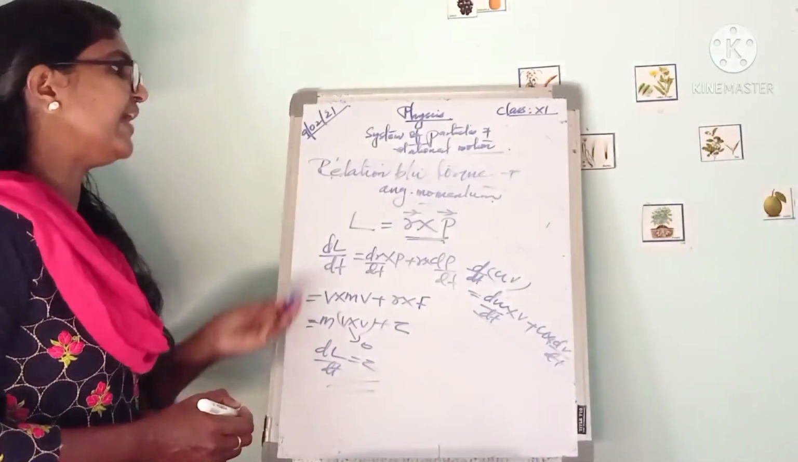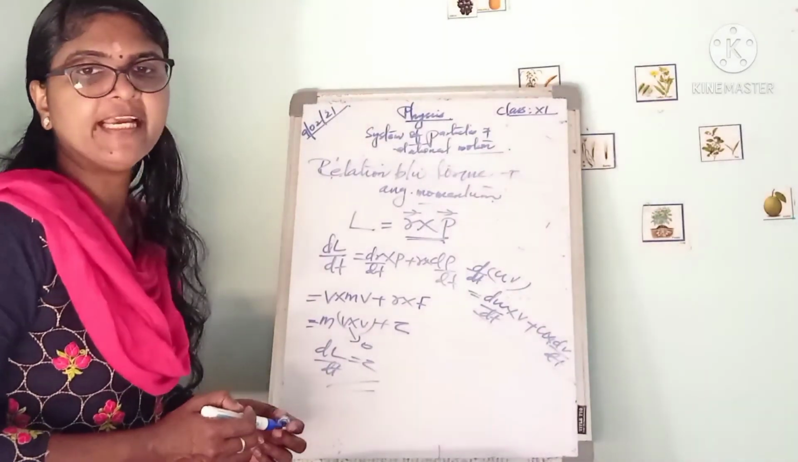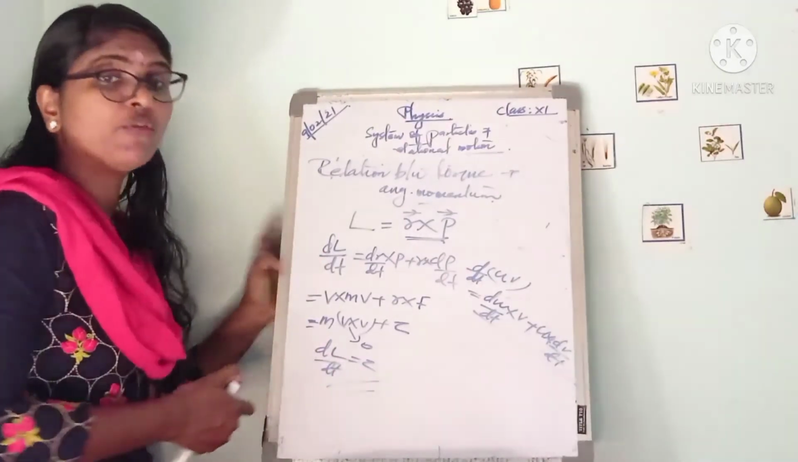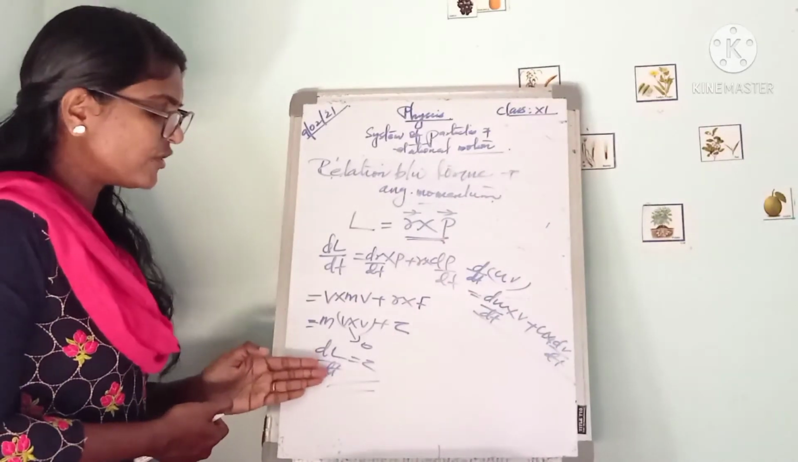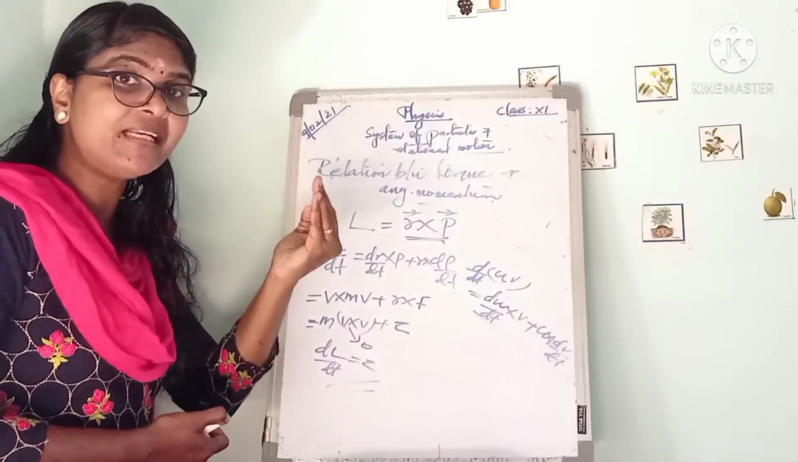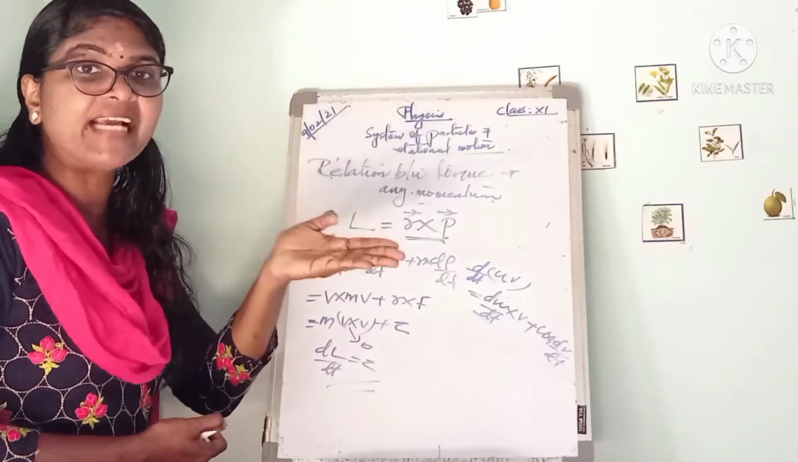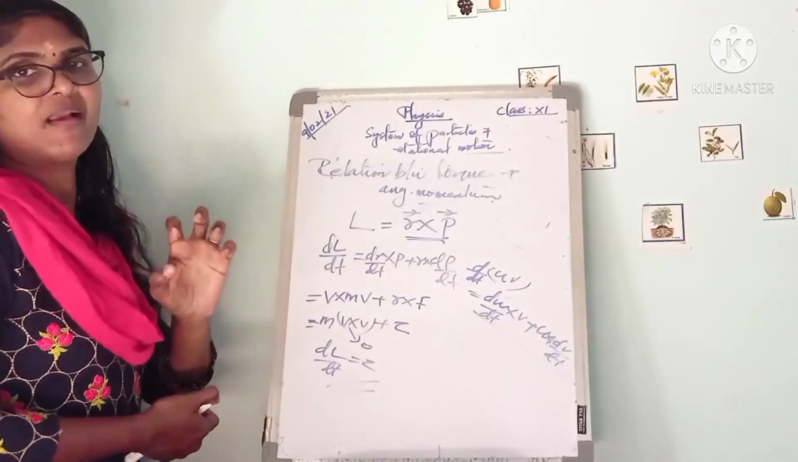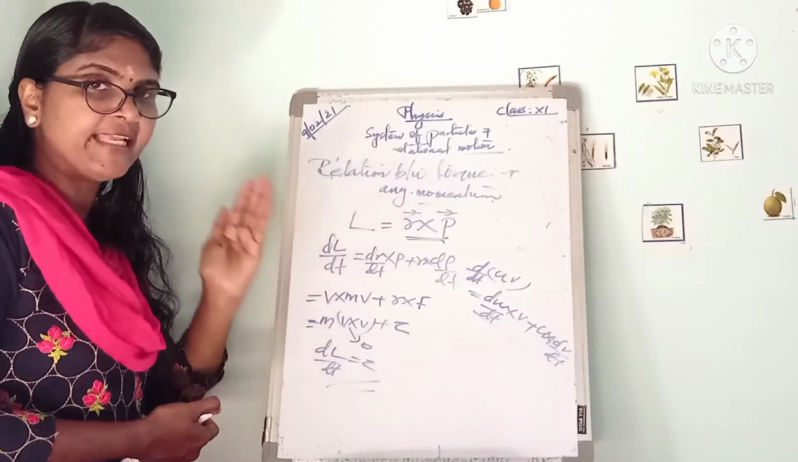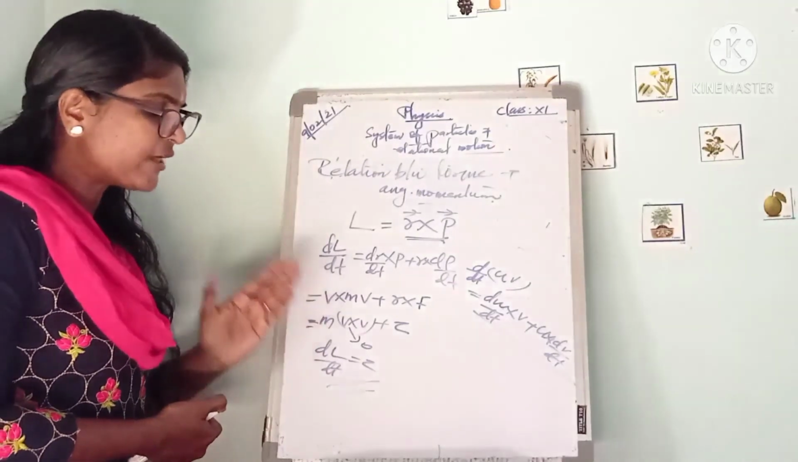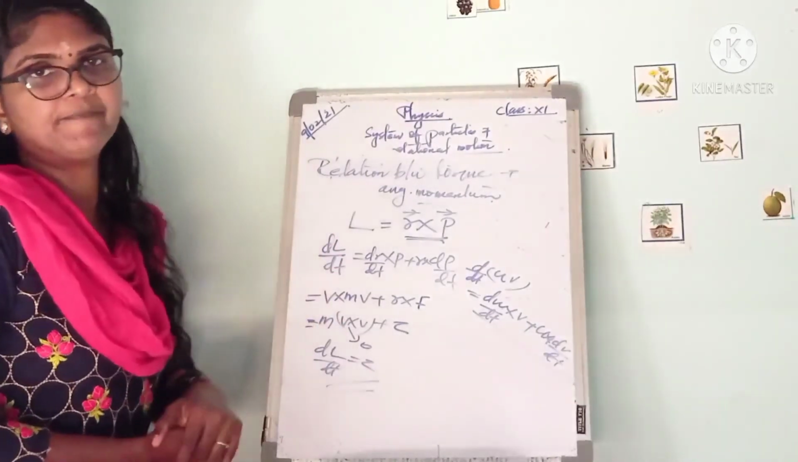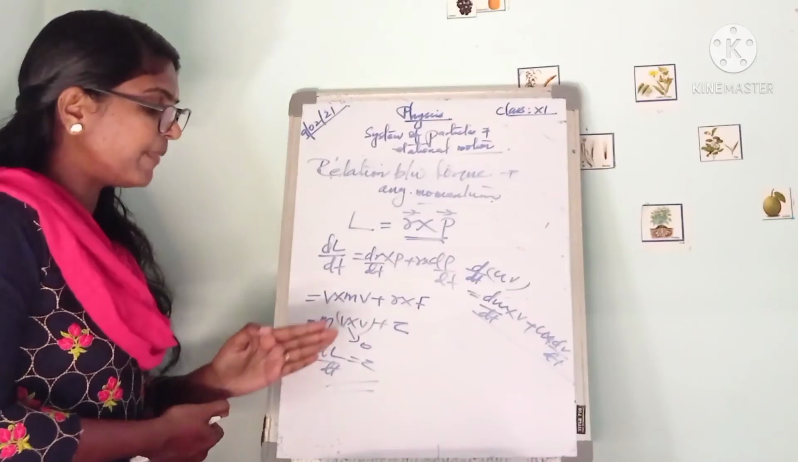That is the relation between torque and angular momentum. dL by dt is equal to torque. The rate of change of angular momentum is actually torque. In translational motion, we have already learned the rate of change of linear momentum is force. And here in rotational motion, the rate of change of angular momentum is equal to the torque. That is the relation between angular momentum and torque.